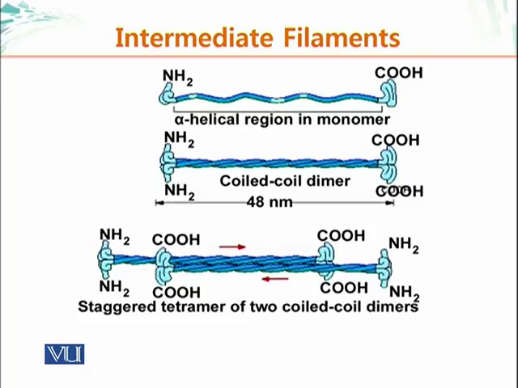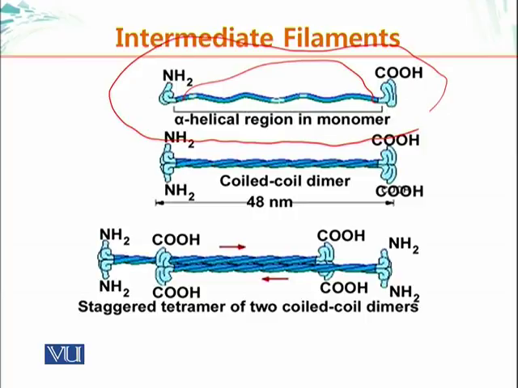Now let me show you the structure of this monomer, the intermediate filament polypeptide. First of all, this is the alpha helical polypeptide monomer of intermediate filament. This is the alpha helical region. This is the amino terminus, and this is the carboxy terminus. Two of these come together. They associate with each other in a parallel fashion.